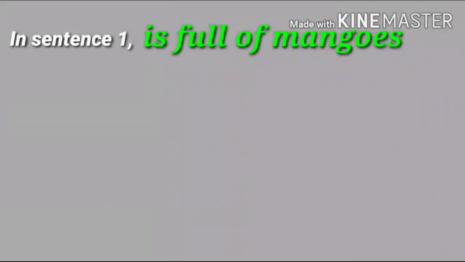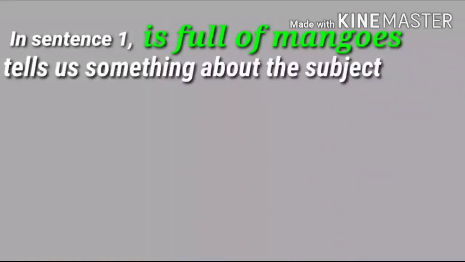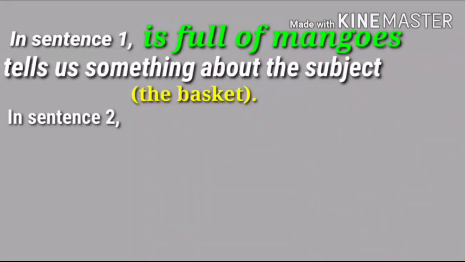You can see in the screen in sentence number 1, I have written "is full of mangoes." What is it telling us? It tells us something about the subject, the basket. What does the basket have? The basket is full of mangoes. So the predicate is telling us the information regarding the subject.